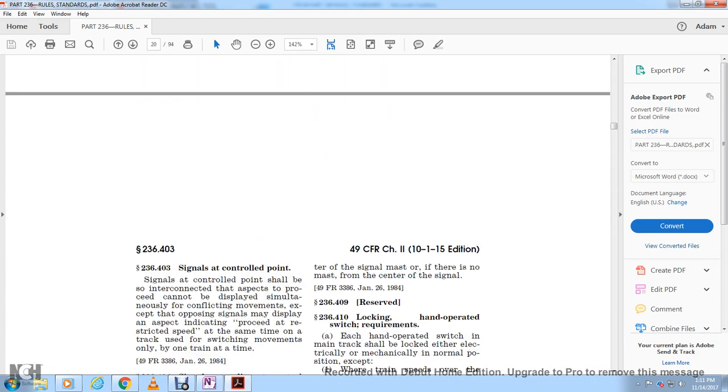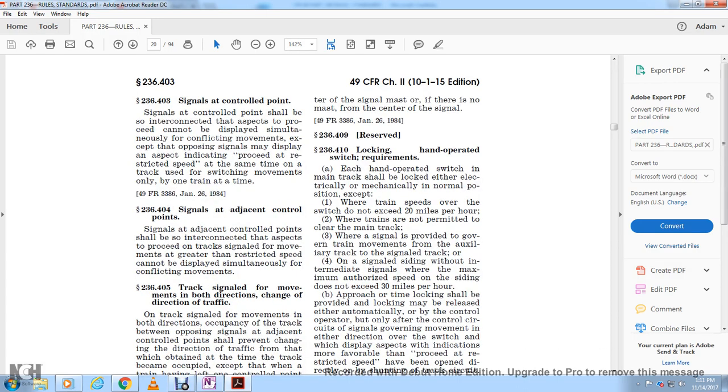236.403, signal with the control point. Signal with the control point shall be interlocked with the aspect provided, so that it cannot be displayed simultaneously with the conflicting movement and aspects, except for the opposing signal, but the displayed aspect indication proceed with the restricted speed at the same time on the track with the switch movements only by one train at a time.